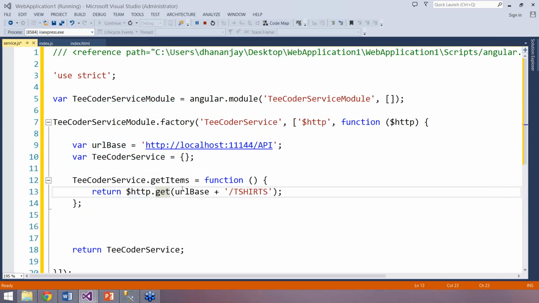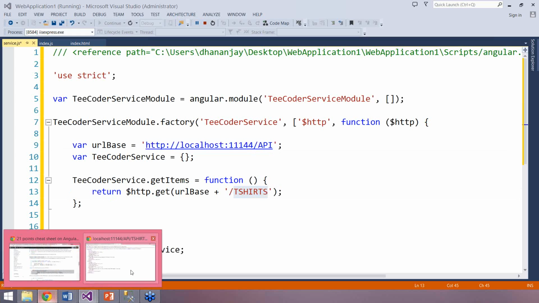We are performing an HTTP GET operation here. I'm not inserting, updating or deleting any data on the server. If you insert something, you need to use $http.post. Since I'm only reading the value, I say $http.get, then I'm passing the base URL and the t-shirts.